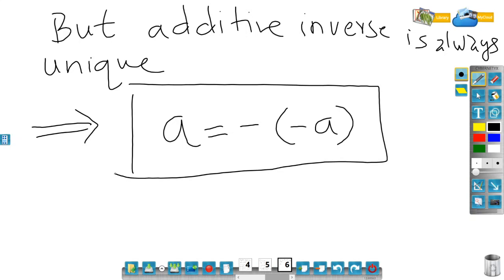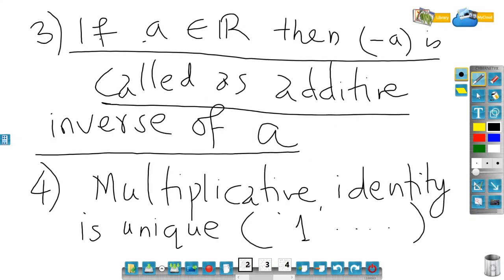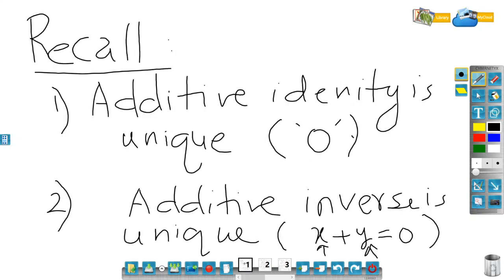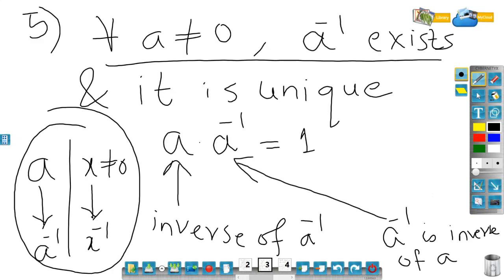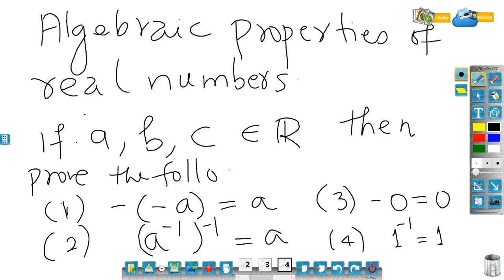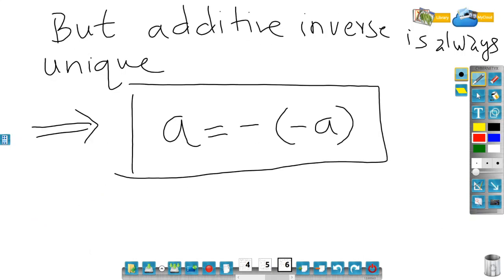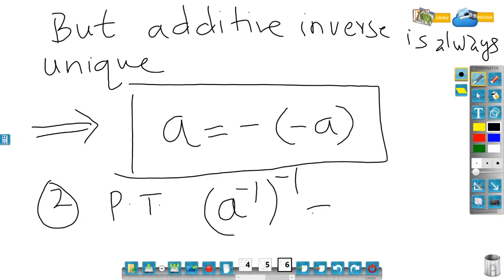Now let me go to the second proof. How many properties did I have? This first I have done. Now let me go to the second one: inverse of inverse of a is equal to a. So the same argument I will be using again. Now second, prove that inverse of inverse of a is a.